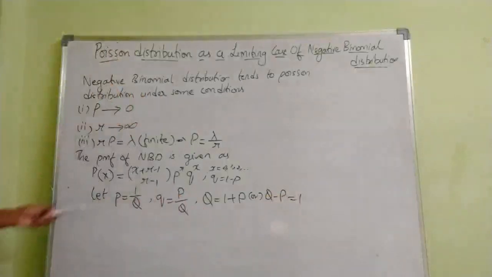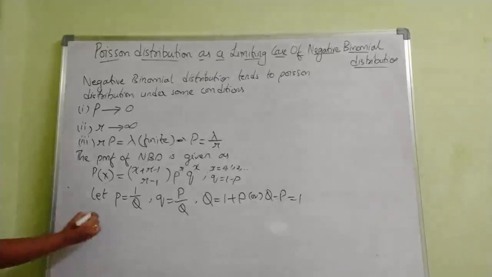Now in this PMF we will substitute these values. So what will be the PMF value?